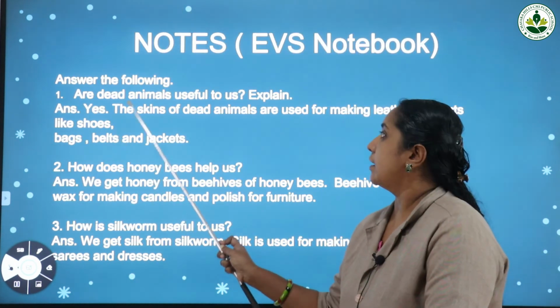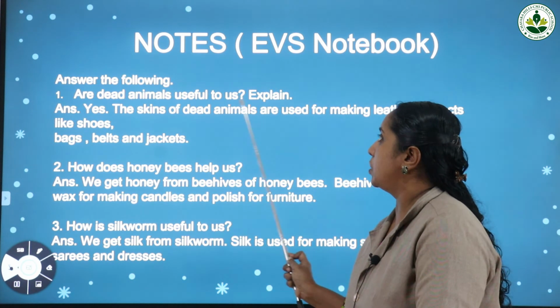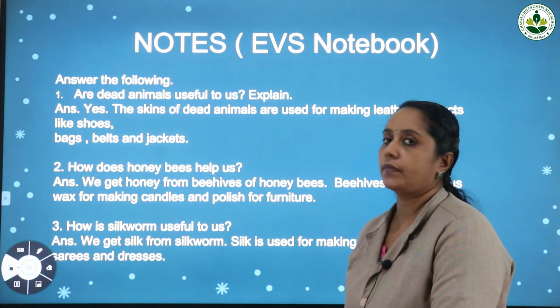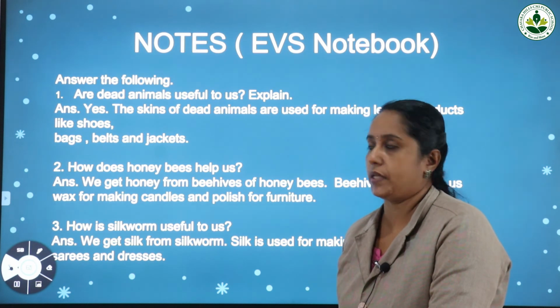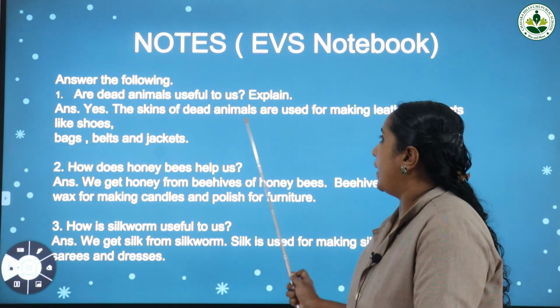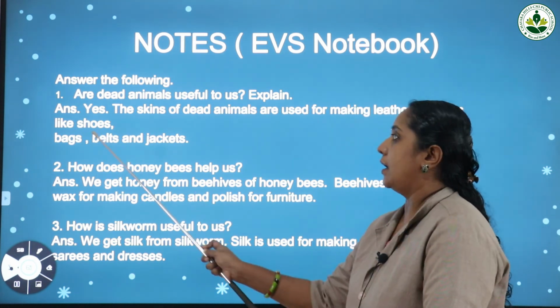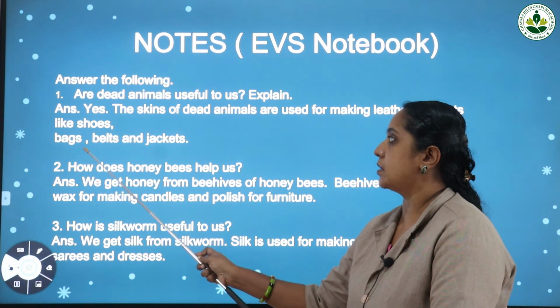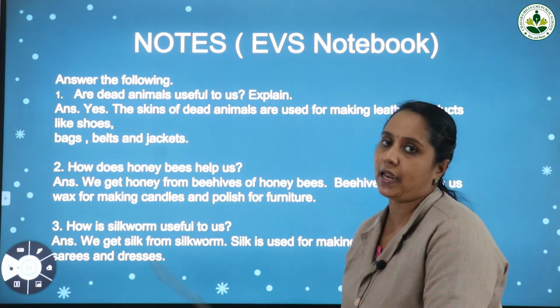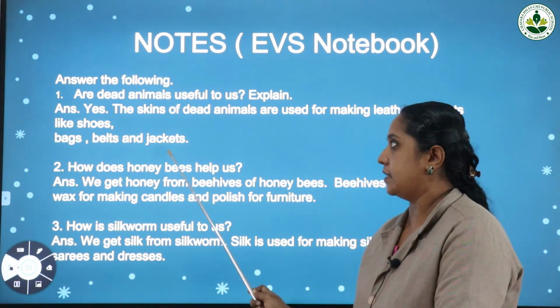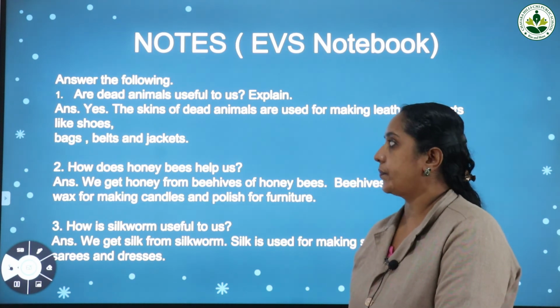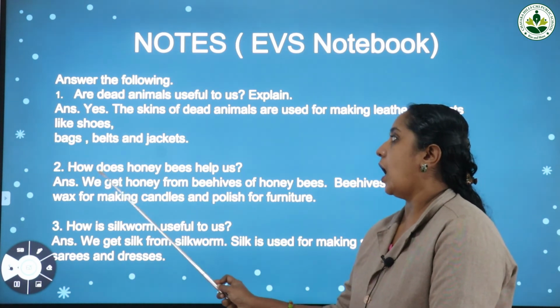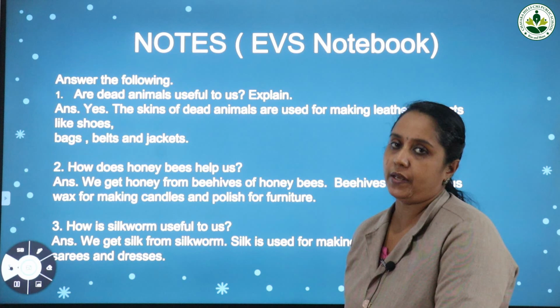The first question, are dead animals useful to us? Explain. Yes, they are useful to us. The skins of dead animals are used for making leather products like shoes, bags, belts and jackets. So we already discussed this. You have to copy it down in your EVS notebook. Now second one, how do honeybees help us?